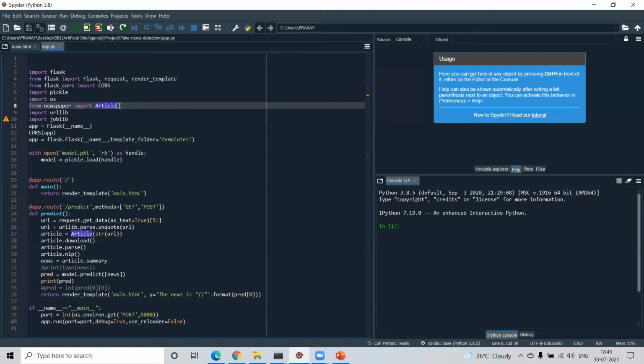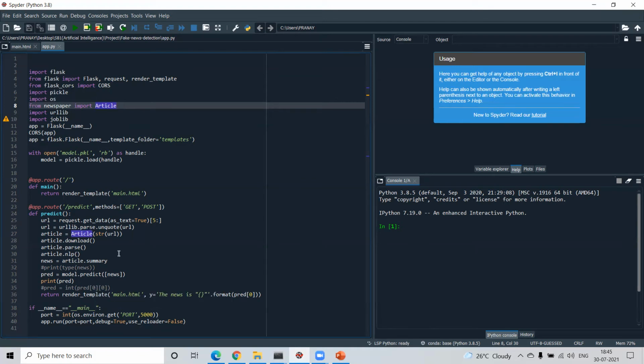Next we'll open the model which we just downloaded from the Jupyter file. Here we'll be loading the model with the pickle file: model = pickle.load. After loading, the model will be used for predicting the news, whether it's fake news or real news.